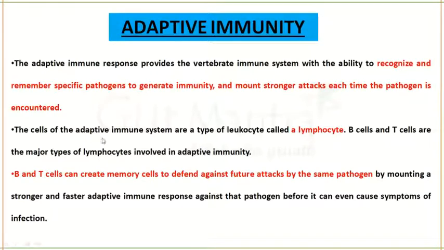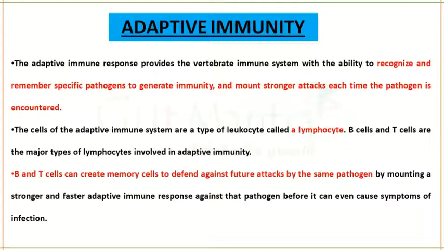The cells of the adaptive immune system are a type of leukocytes called lymphocytes. B cells and T cells are involved in adaptive immunity. B and T cells create the memory of the pathogen. They will remember the type of pathogen it is, and if in future the attack by the same pathogen happens, the system will be able to defend against that pathogen very well.